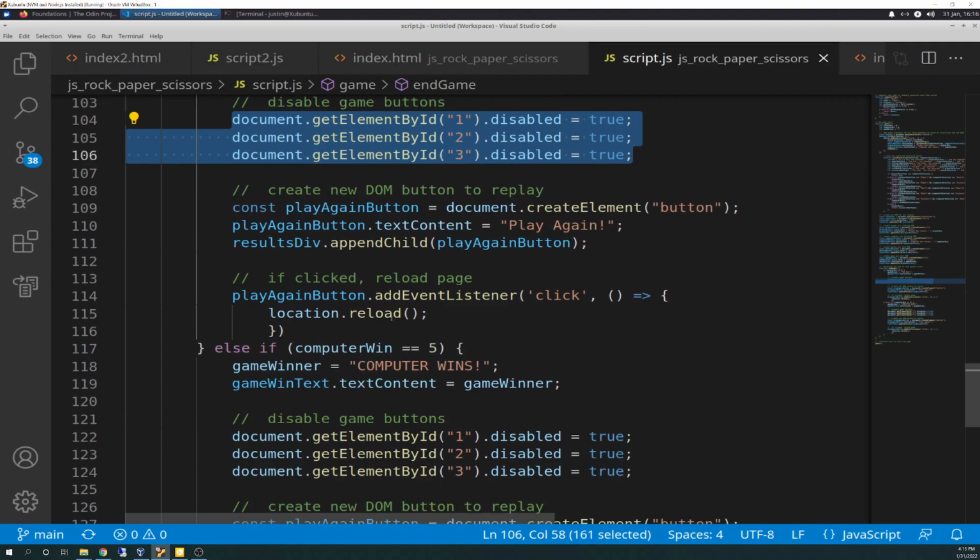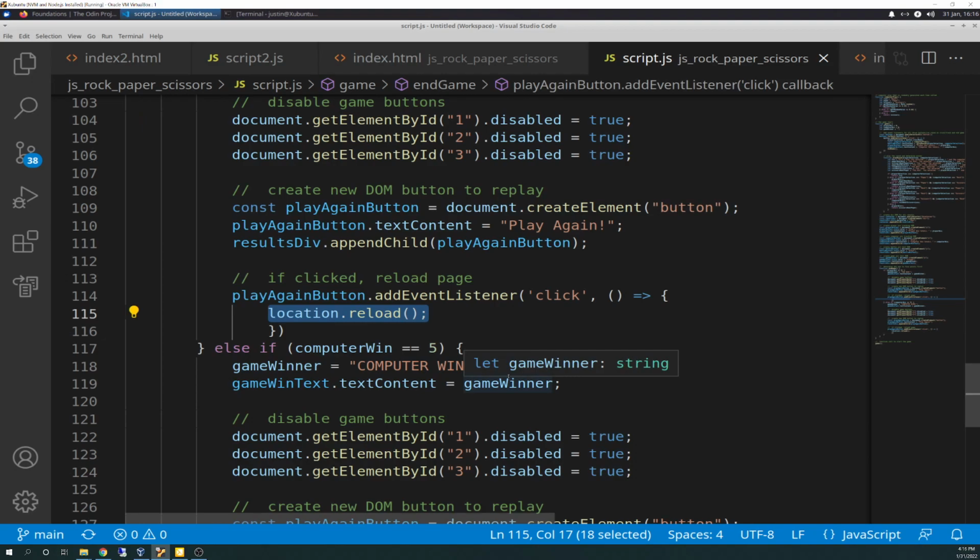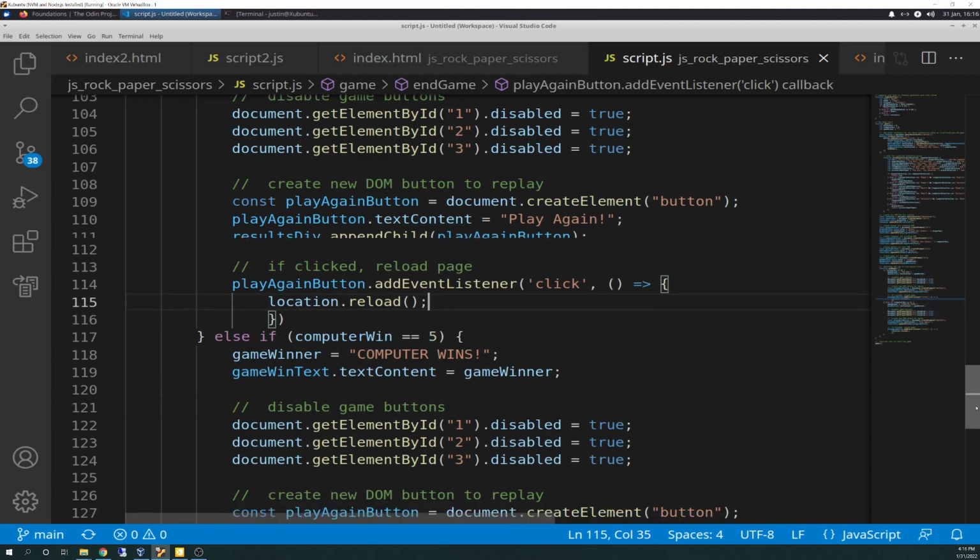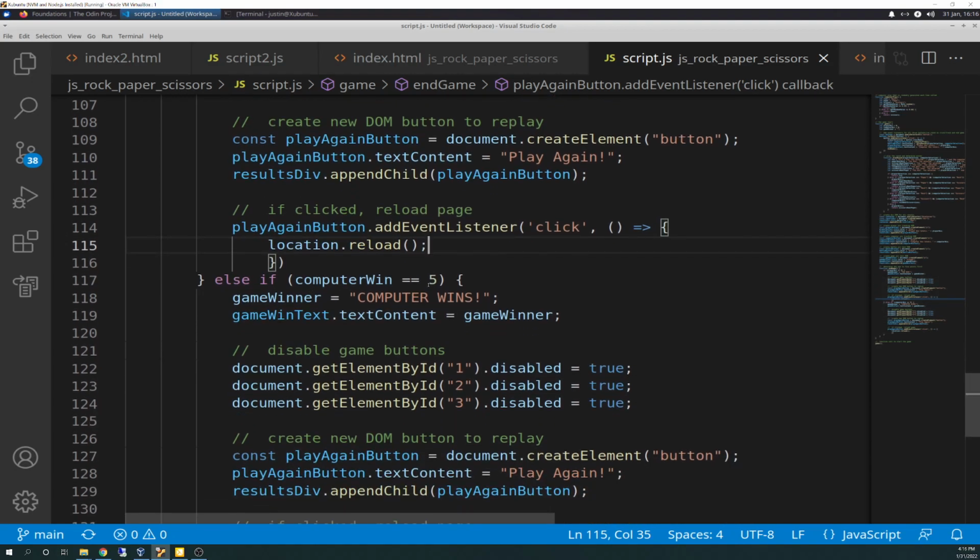I didn't know how to do it, so I got a little savvy with engineering here, software engineering thoughts. So play again button dot add event listener. We're waiting for a click inside of this if, and if it clicks, we're going to go ahead and reload. So location dot reload with no parameters input basically refreshes the page. It's like if you did it in the browser, but this will do it automatically as soon as they click the button. Else if computer wins, now it's just the opposite.